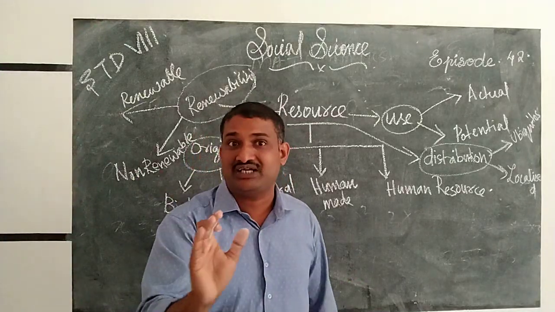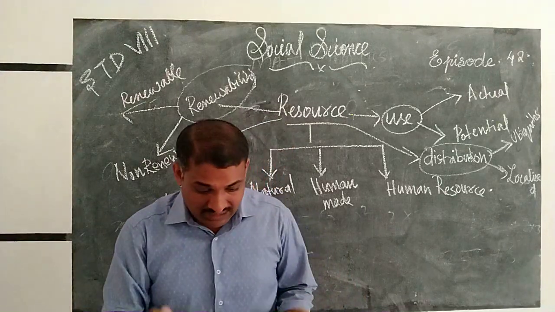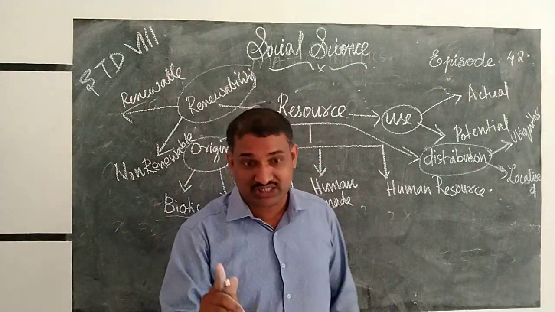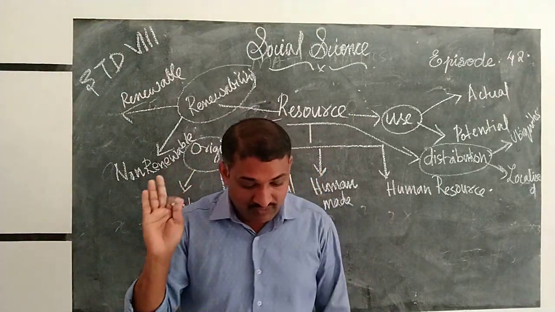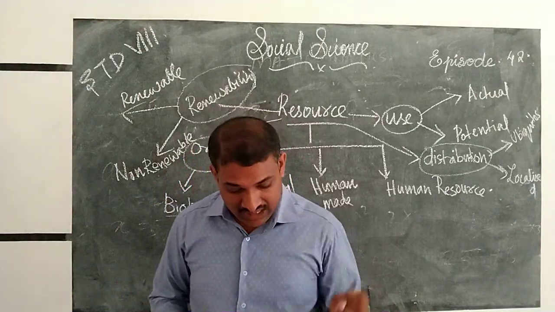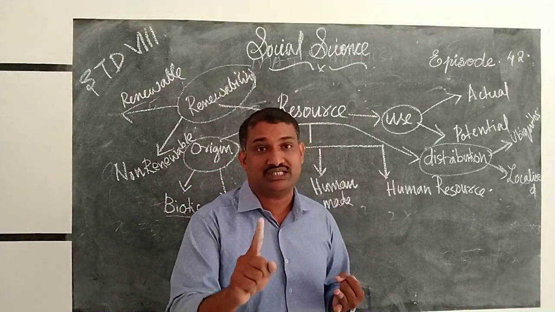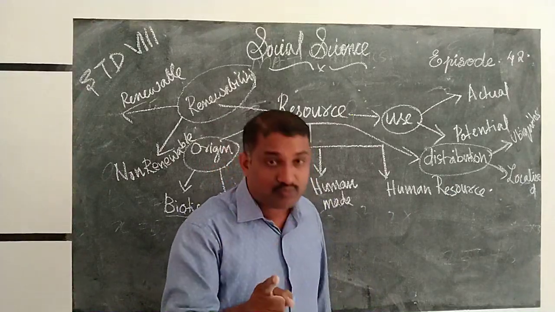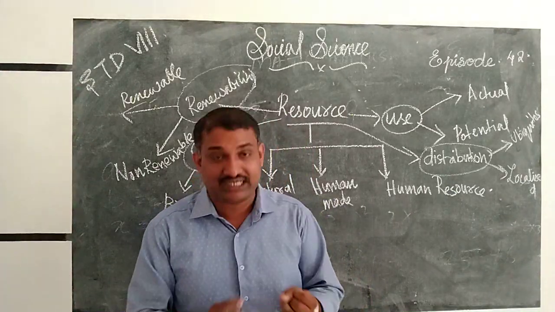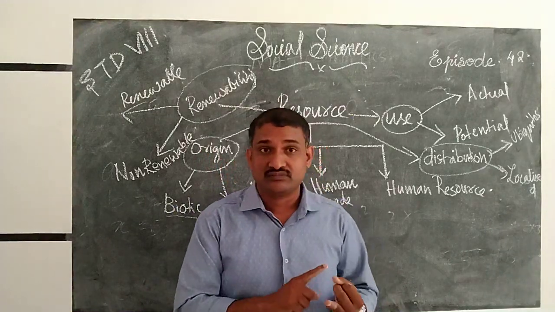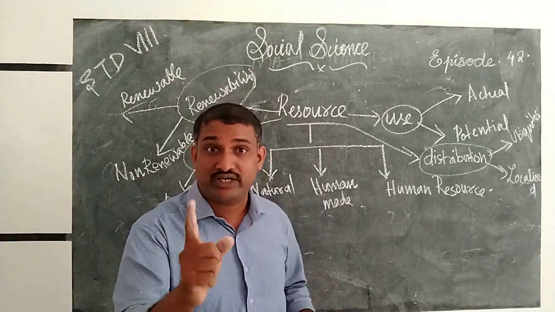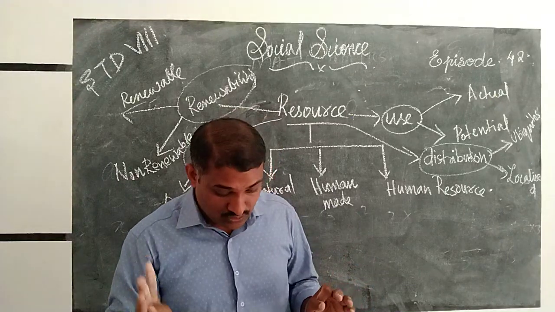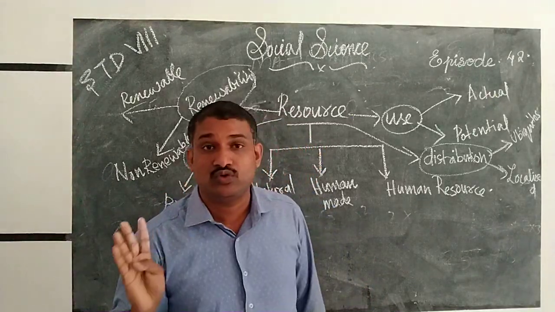Which are the deleted portions? I will explain now. Once again, listen very carefully. From history, you need not study: first, Weavers, Iron Smelters and Factory Owners; next, Civilising the Native, Educating the Nation; third, Tribals, Dikus and the Vision of a Golden Age. From politics, you need not study Understanding Our Criminal Justice System, Understanding Marginalisation, and Confronting Marginalisation. These three chapters you need not study. From geography, Human Resources, you need not study.